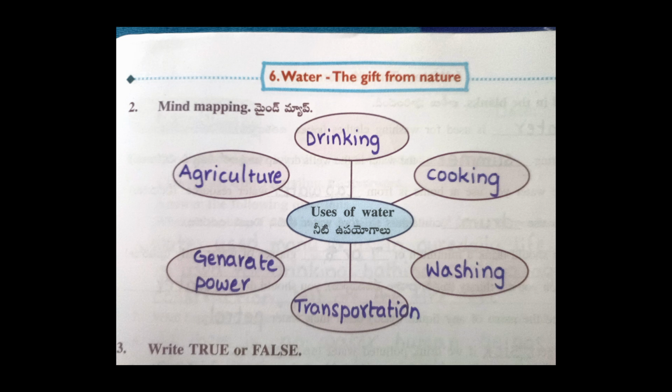Mind mapping. Uses of water: agriculture, drinking, cooking, washing, transportation, to generate power.